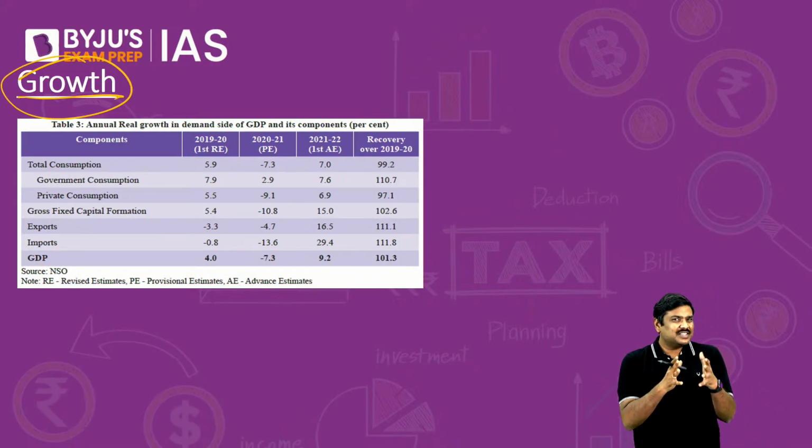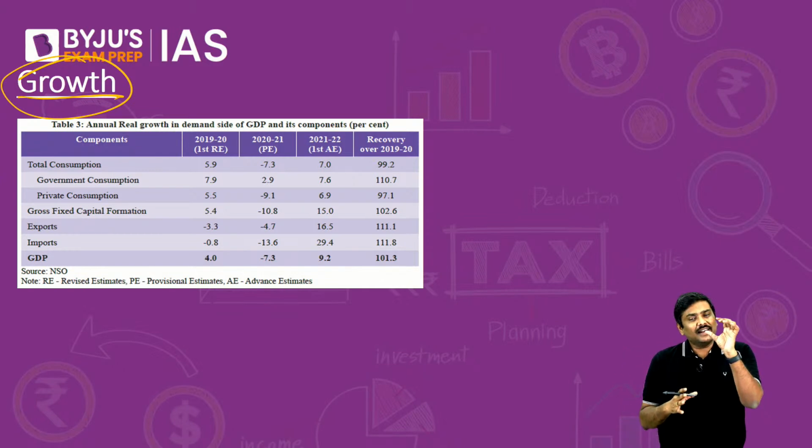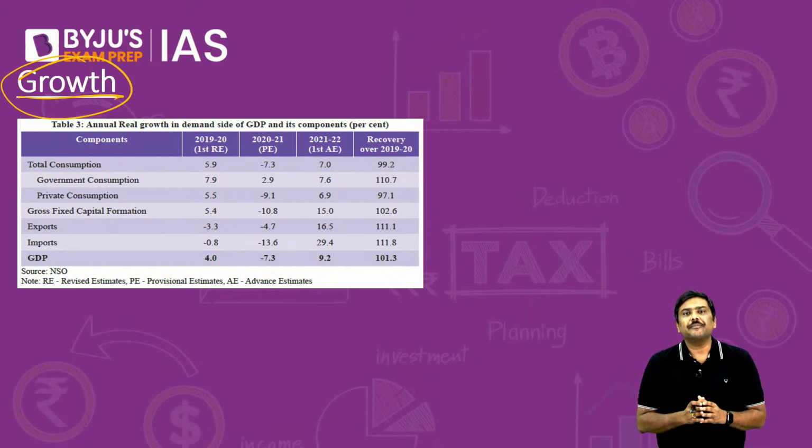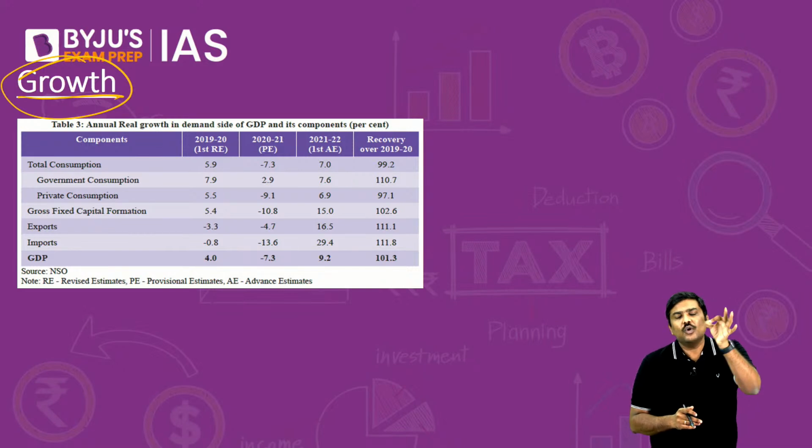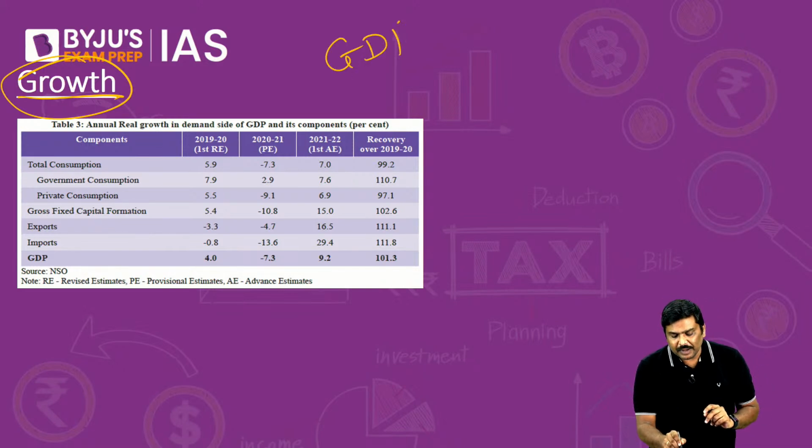So generally when you discuss growth, you can discuss it under this particular aspect. I am pretty sure all of you know the formula for the calculation of GDP.